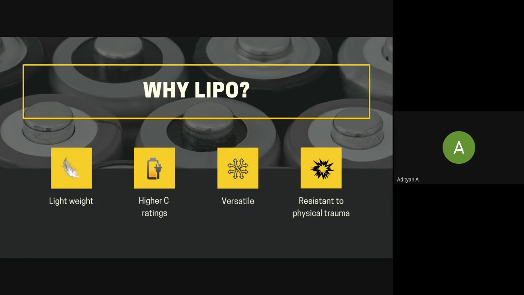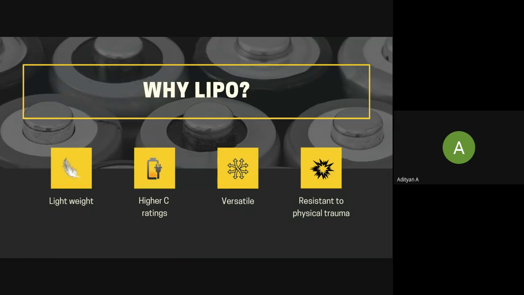Another reason why people have started using lithium polymer is that they are versatile and come in multiple shapes and sizes, unlike lithium ion batteries. It's quite difficult to mold those into shapes of your choice, but with lithium polymer it is slightly better. To a certain extent, it is resistant to physical trauma.